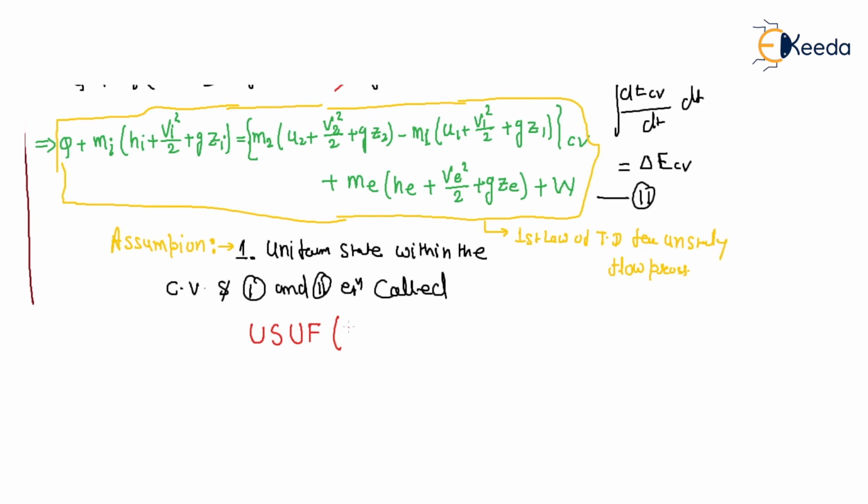That means uniform state and uniform flow. What is the property within the system, and what is the property which is uniform flow and uniform state? Uniform state within the control volume.